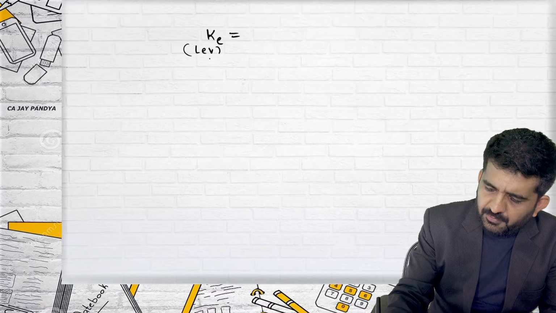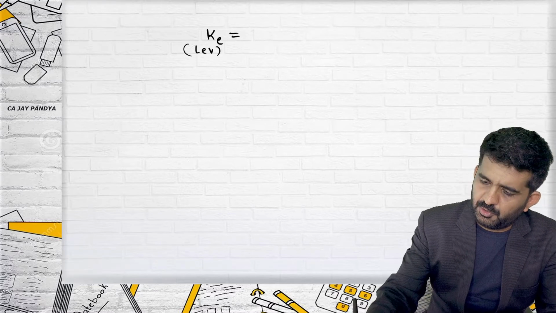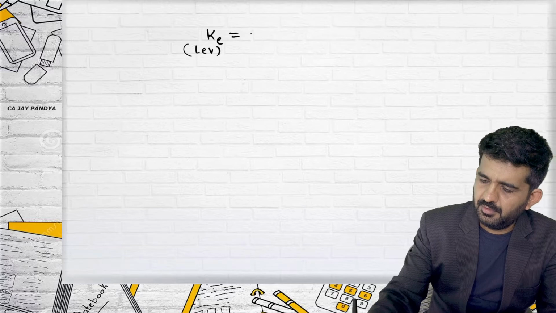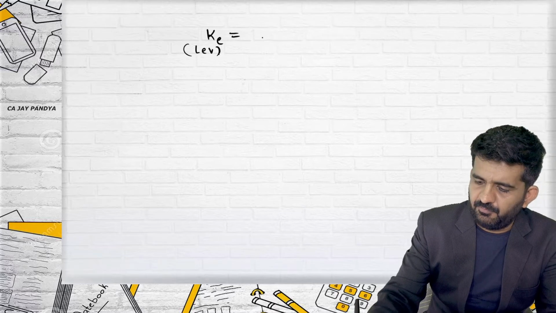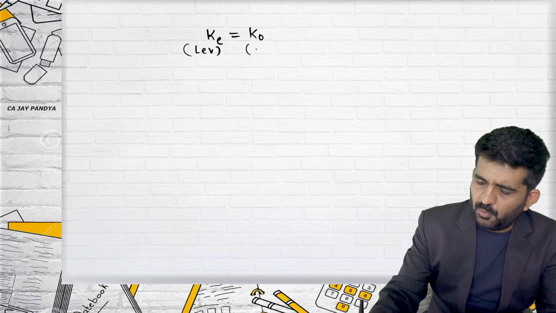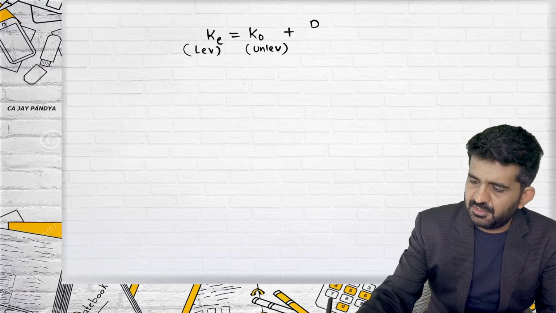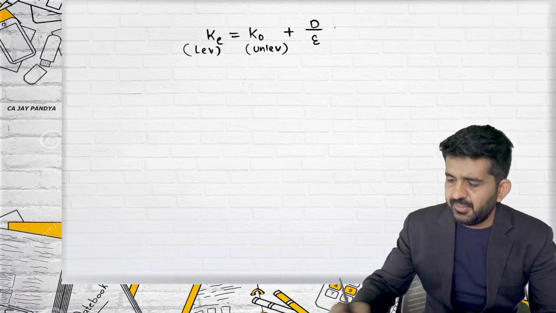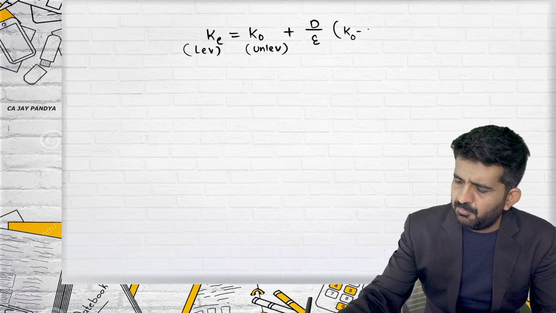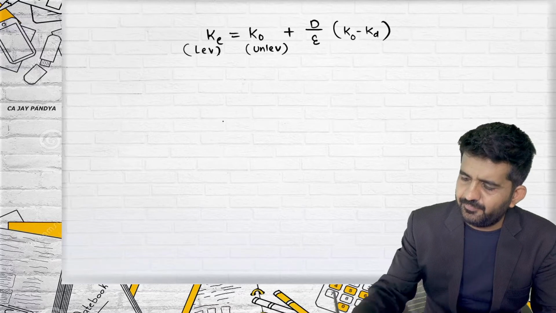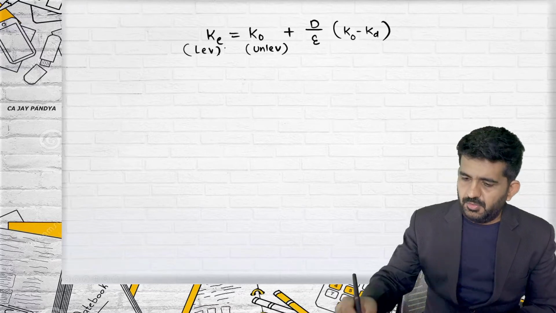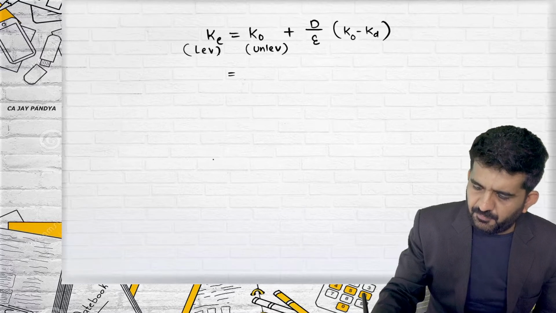MM says you can find out your KE by using the formula: KE of a levered firm is equal to KO of unlevered firm plus the ratio between debt and equity times the premium of KO minus KD. How to find out KE of levered firm in our case?